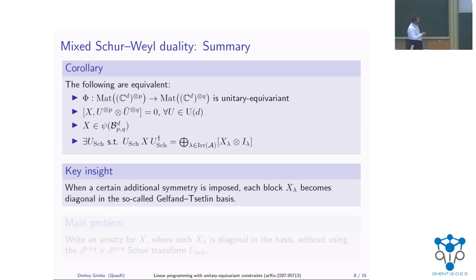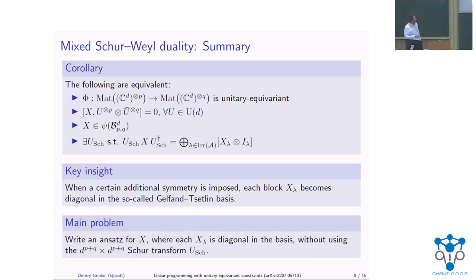And now, essentially, the main problem is, can we write an ansatz for our matrix X which wouldn't use the Schur transform, because the Schur transform scales badly, especially in terms of its dependency on the local dimension D? So can we find a way to write an ansatz for X which automatically ensures that the X lambdas are diagonal in this Gelfand-Tsetlin basis?